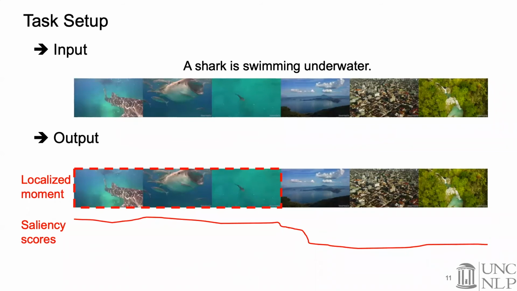Given the QVHighlights dataset, we define the task as follows. The task input is a video along with a natural language query, and we expect the system to locate moments that are relevant to this query, as well as predict saliency scores for each clip in the video.